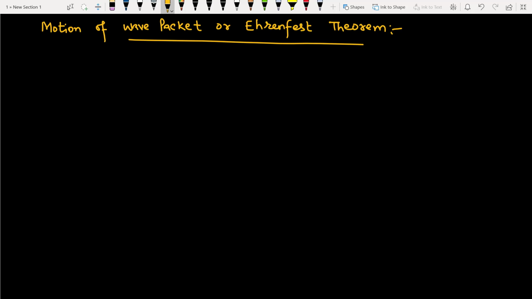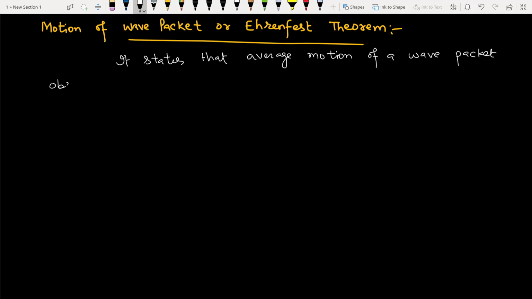This theorem states that the average motion of a wave packet obeys Newton's laws.